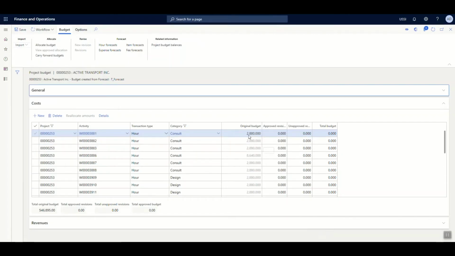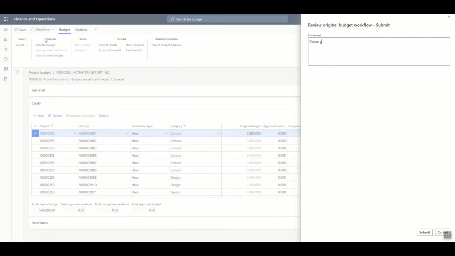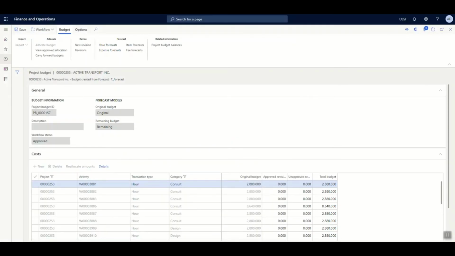If there are any further changes that need to be amended in the existing budget, that can be changed and then submitted for approval from higher authorities. As you can see on the screen, the workflow for the budget has now been approved and we can proceed with the execution of the project.